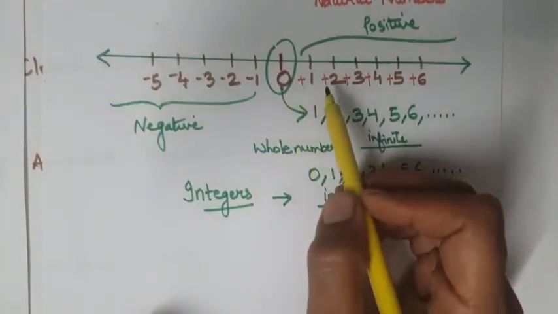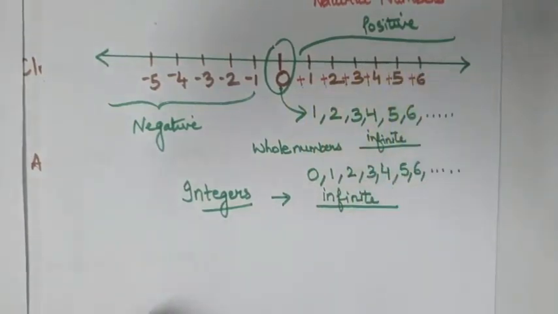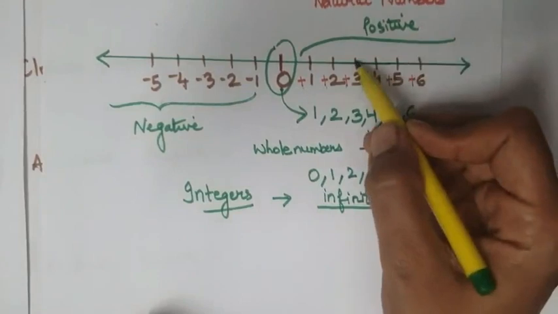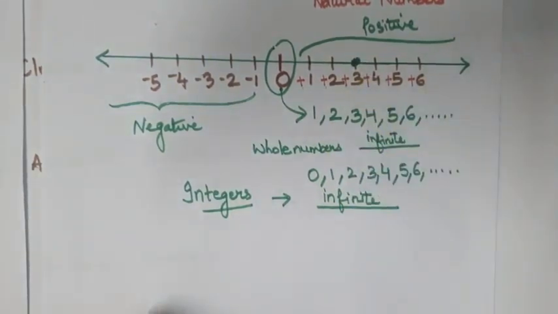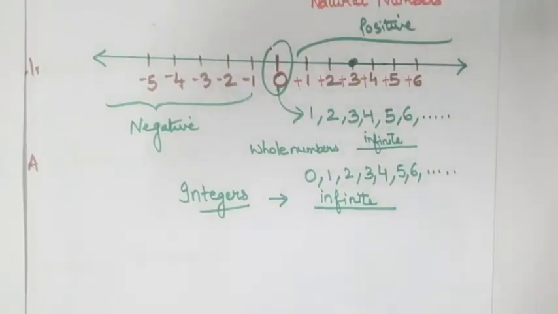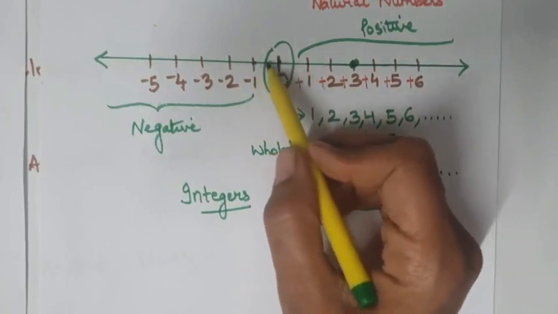We can represent every integer on the number line. For example, if I ask you to represent 3 on the number line, so we can easily say this is the integer. Clear? Also one thing keep in mind, between the two integers there is no integers.